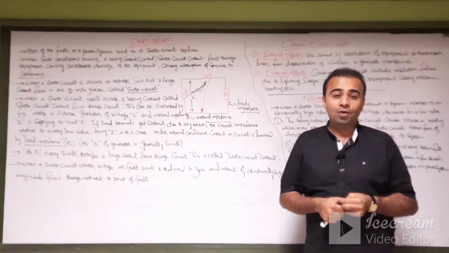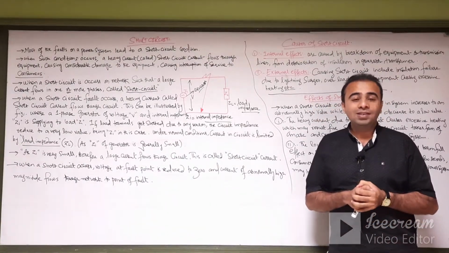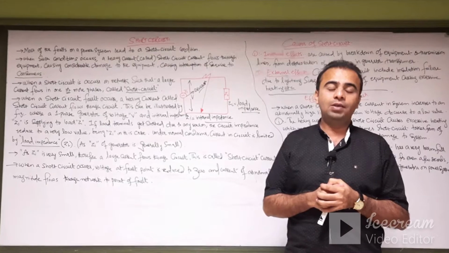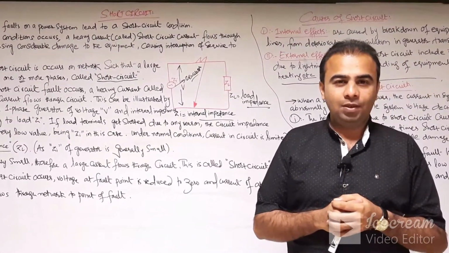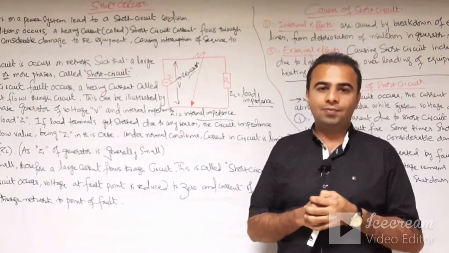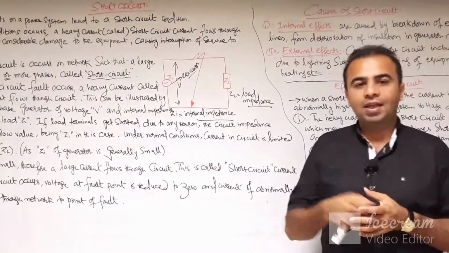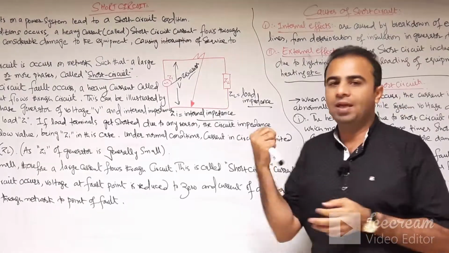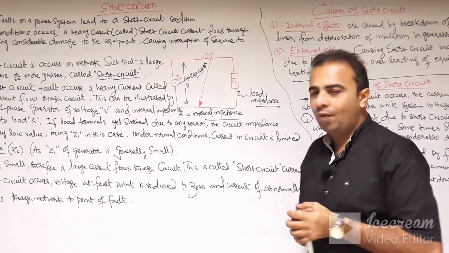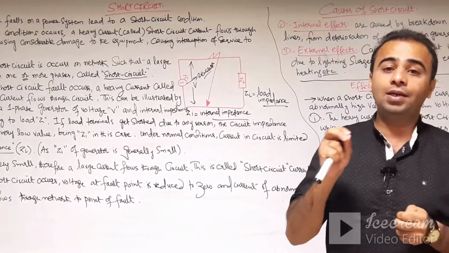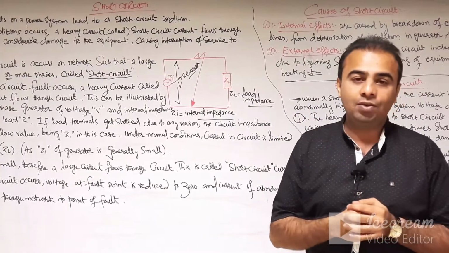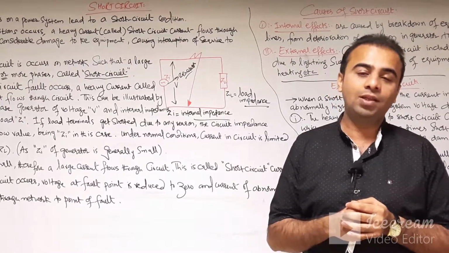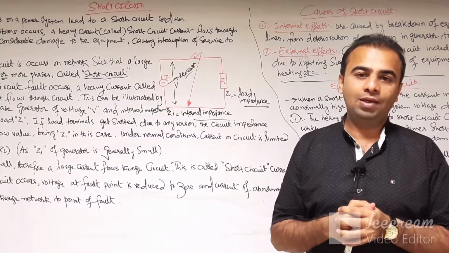Short circuit. So what is a short circuit? This is an abnormal situation of any electrical equipment or in the power system, where any running appliance working under the normal operating condition, if a fault occurs due to any reason, the fault may be symmetrical or unsymmetrical. So the heavy current flows through the electrical appliances, and that may cause considerable damage to the electrical appliances or the equipment in the power system.